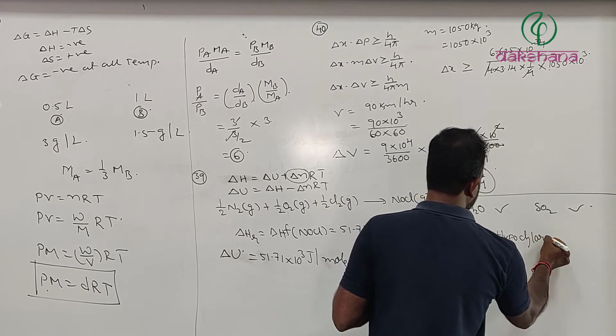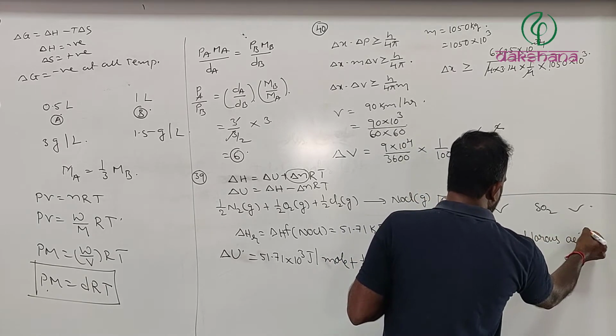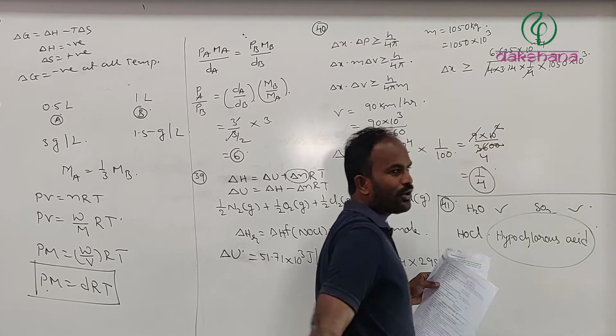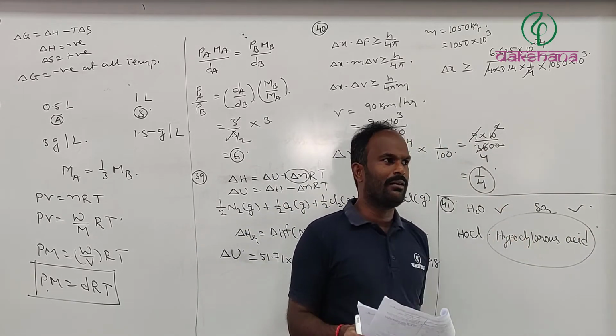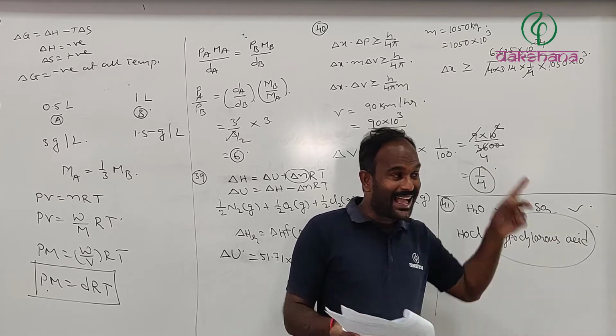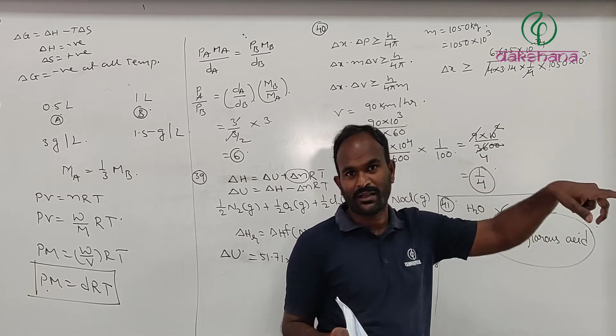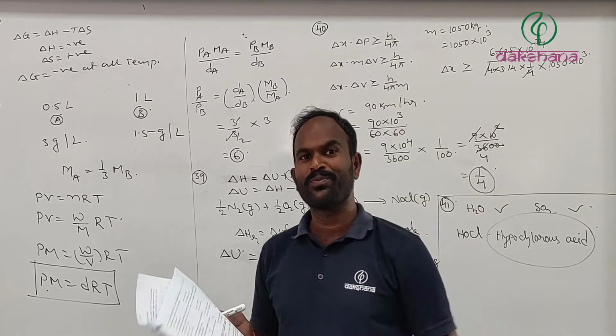Sir, why are we particular? In all oxyacids, the lowest oxidation state of the oxyacid always has the prefix hypo. The highest oxidation state always has the prefix per.